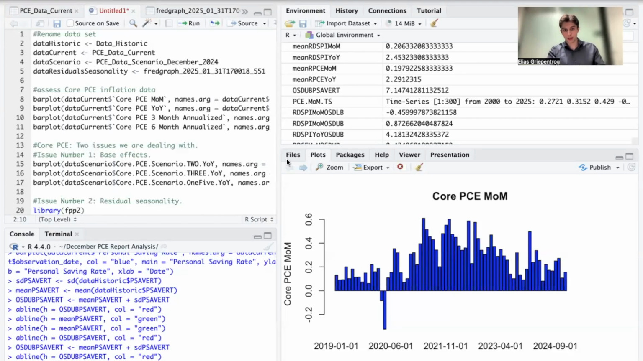In today's macro analysis, we will take a look at the December PCE report and we will scrutinize the inflation metrics of that report. And the clear narrative that evolves from this data, when taking into account residual seasonality, when taking into account base effects, is a narrative of continued stickiness of inflation.